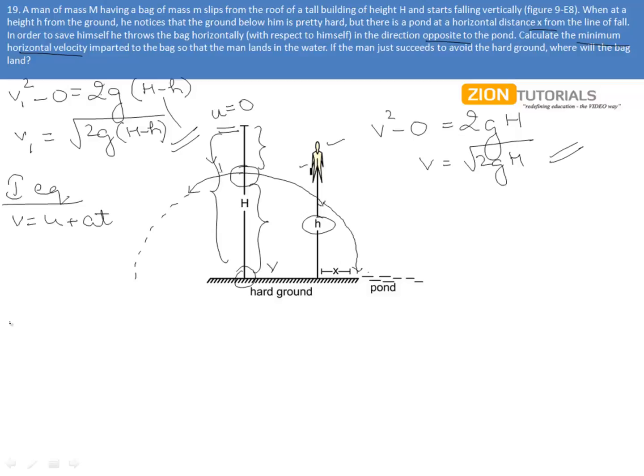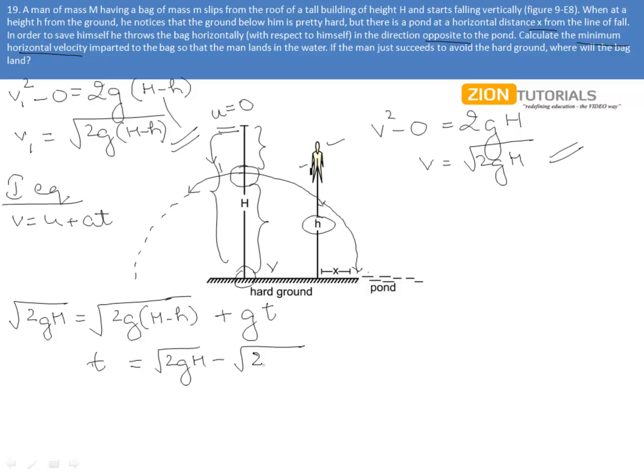We have the final velocity v to be under root 2gH equals u, which is under root 2g into H minus h, plus acceleration into time, giving me the value of time to be under root 2gH minus under root 2g(H minus h), upon g.